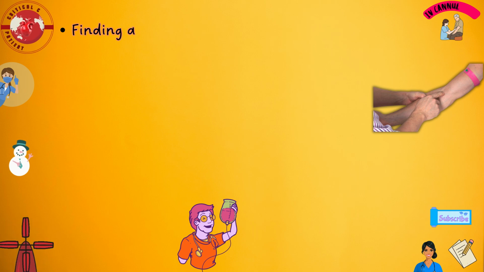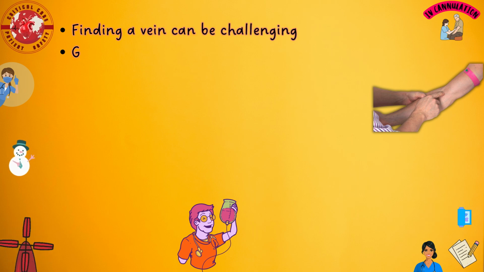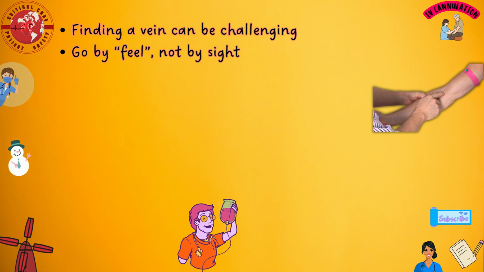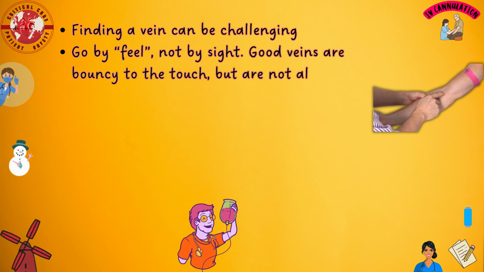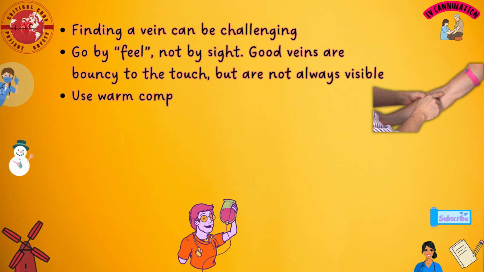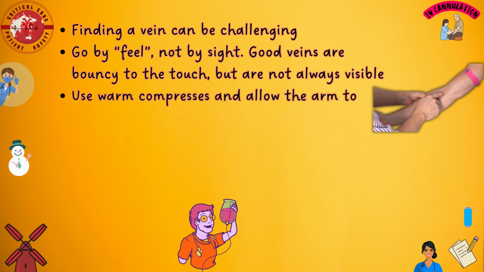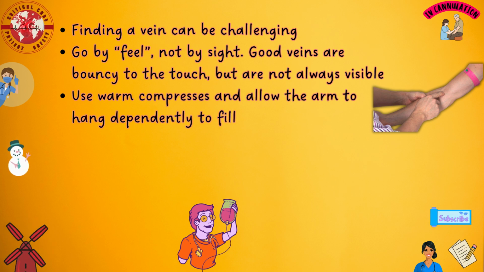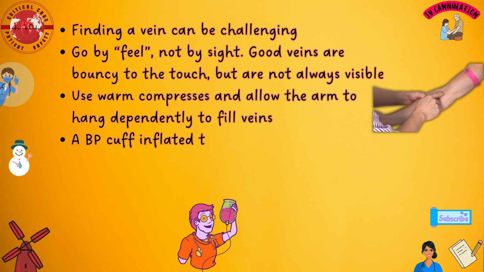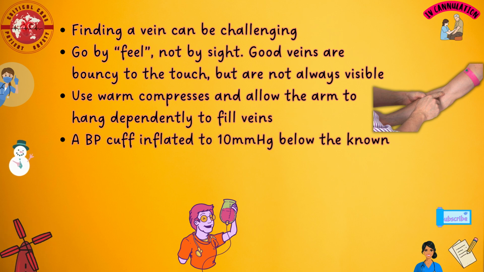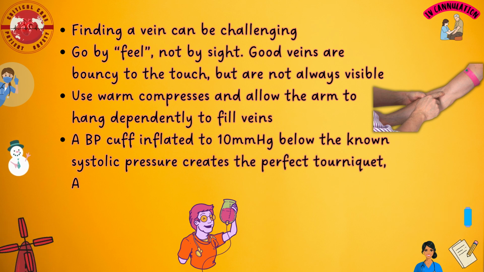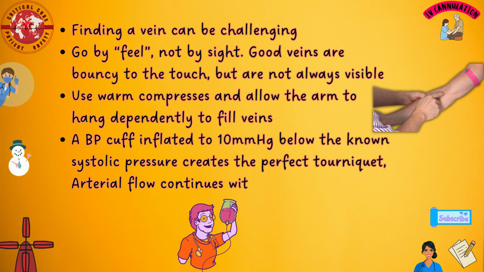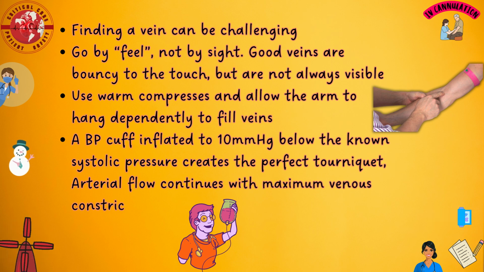Finding a vein can be challenging. Go by feel, not by sight. Good veins are bouncy to the touch, but are not always visible. Use warm compresses, and allow the arm to hang dependently to fill veins. A BP cuff inflated to 10 mm of mercury below the known systolic pressure creates the perfect tourniquet. Arterial flow continues with maximum venous constriction.